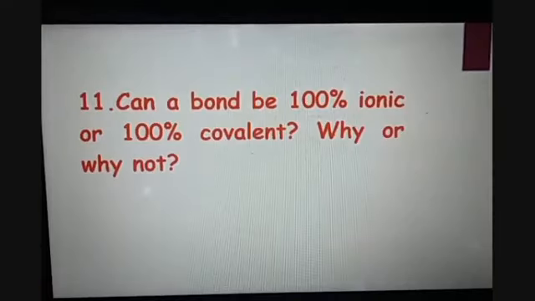Our question number 11 is, can a bond be 100% ionic or 100% covalent? Why or why not?